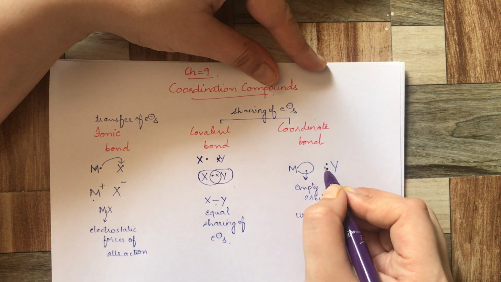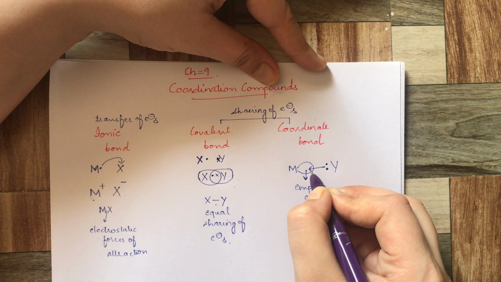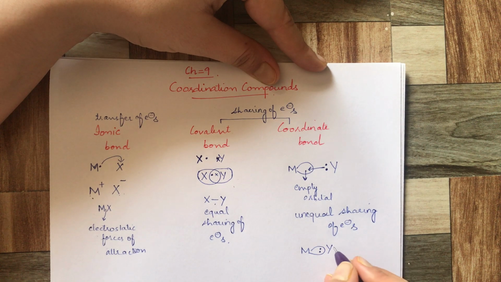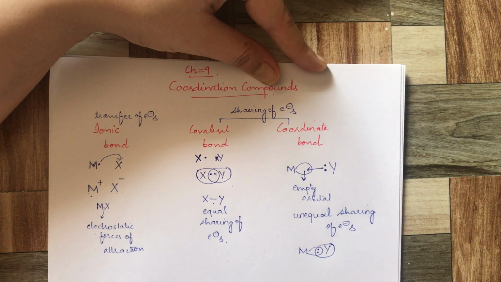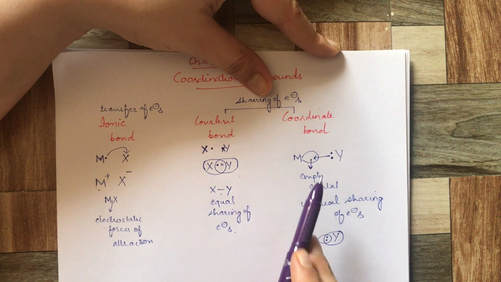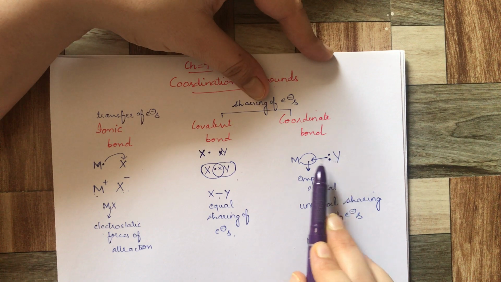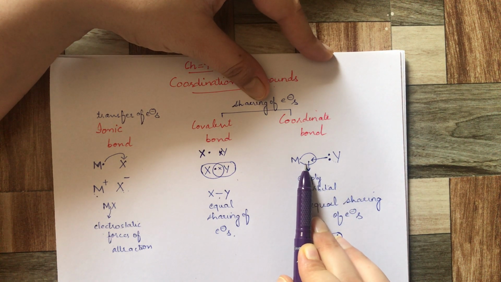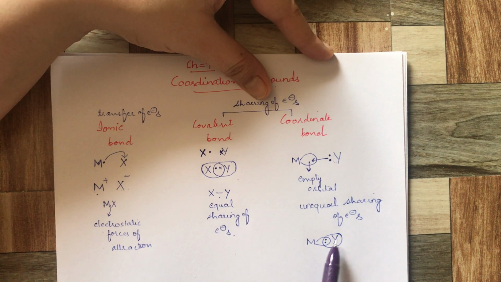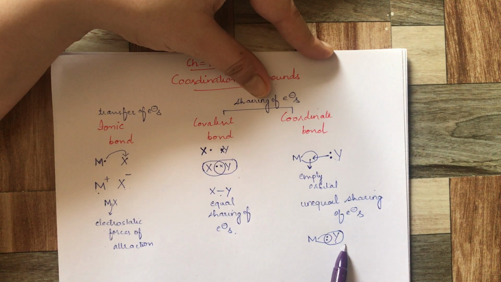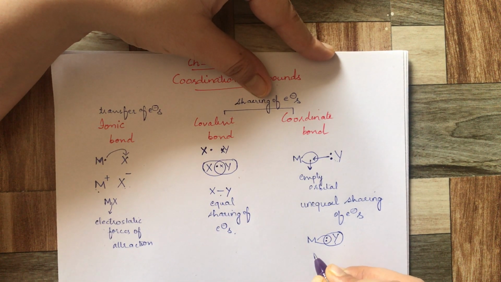Y donates its electrons into the empty orbital of M. Only Y has two electrons. It donates its electron to the empty orbital of the metal, but it does not leave its electron. So both M and Y are sharing the electron. This is how a coordinate bond can be represented.